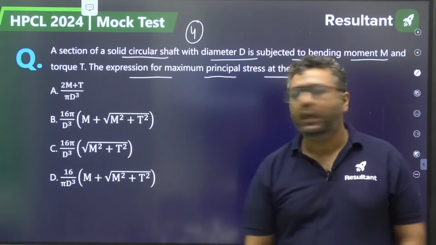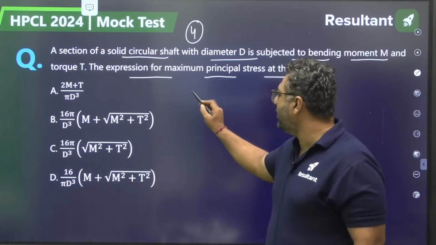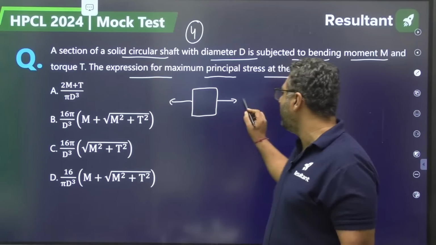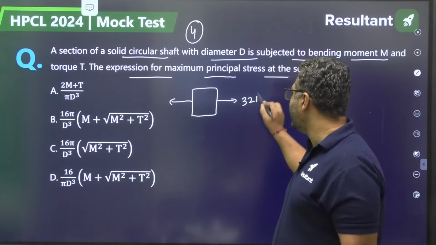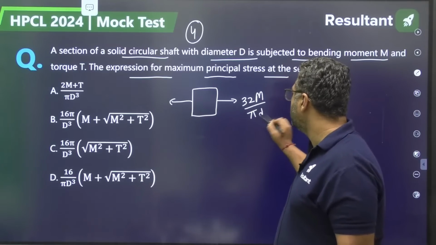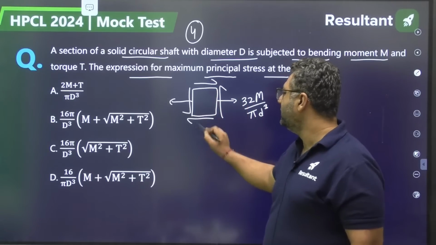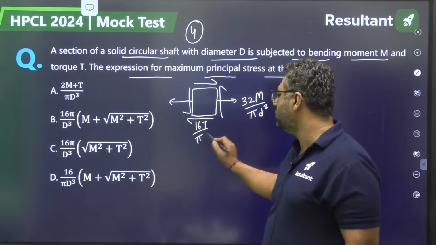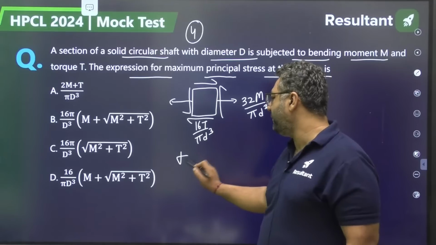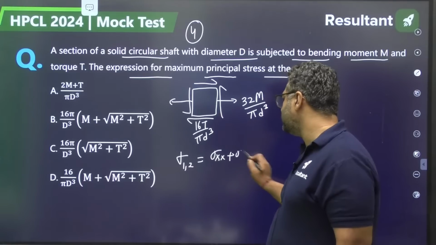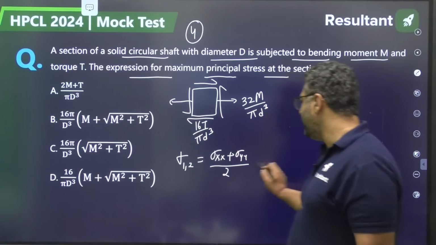I feel everybody is aware of this. We would have a bending stress because of the bending moment, which will be 32 M by pi d cube. And you will have a shear stress because of the twisting couple, which is 16 T by pi d cube. So for the principal stress expression, it is (sigma xx plus sigma yy) by 2 plus minus the square root of ((sigma xx minus sigma yy) by 2) square plus tau xy square.